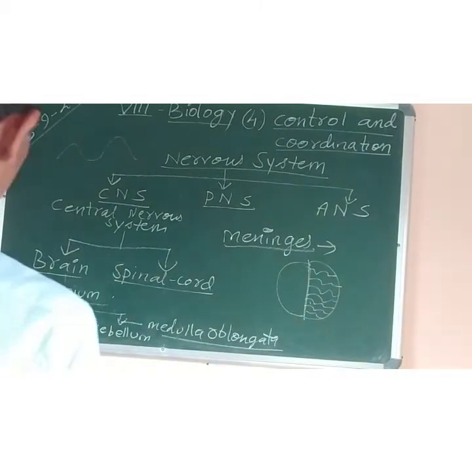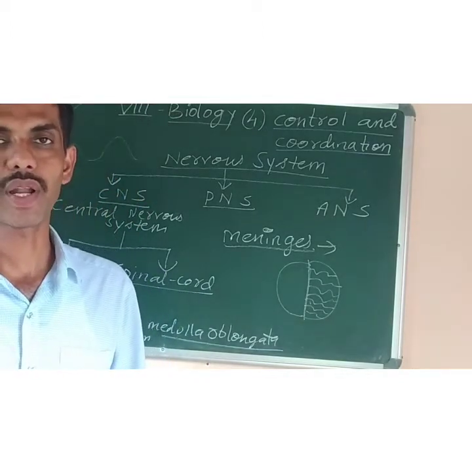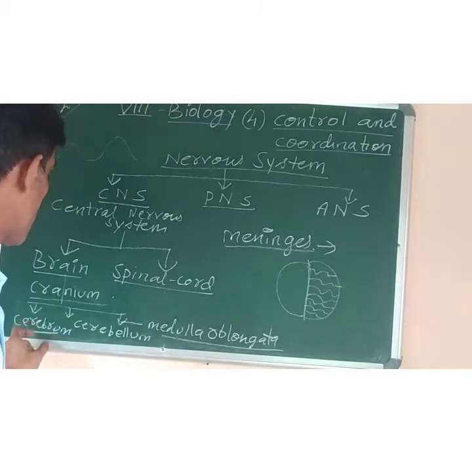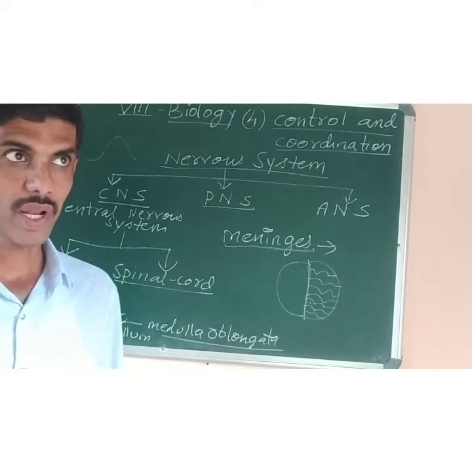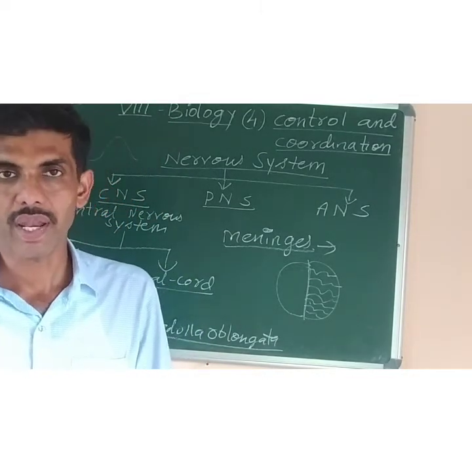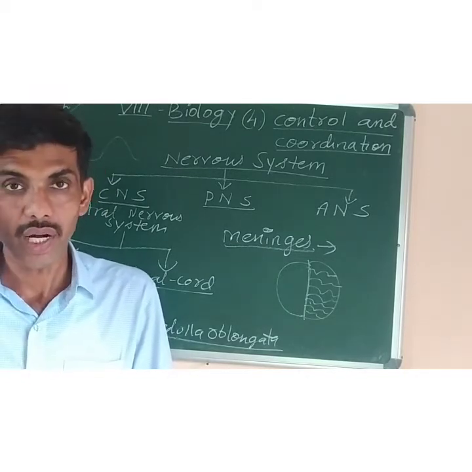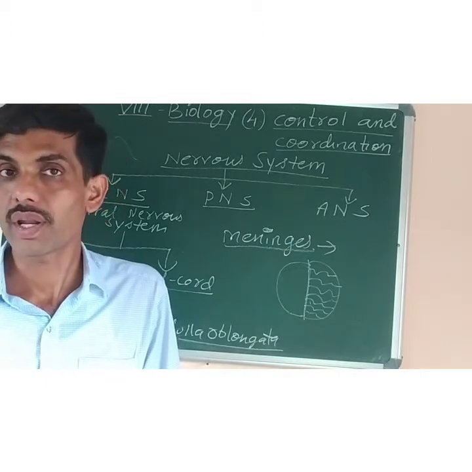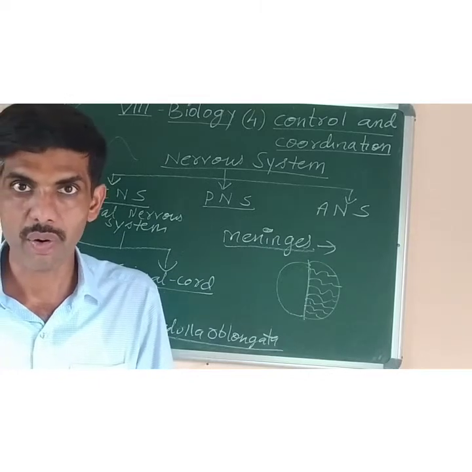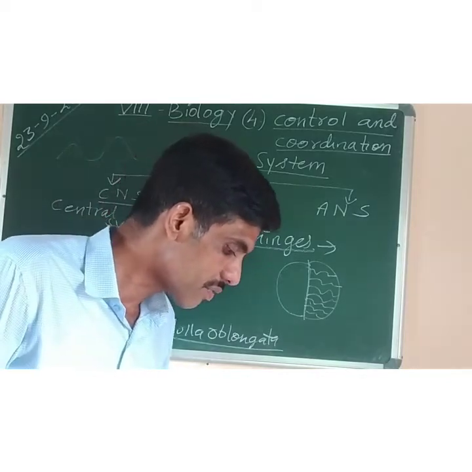So I was discussing the function of the cerebrum. The cerebrum controls all the voluntary actions of our body, like memory, reasoning, thinking, willpower, intelligence. All are controlled by the cerebrum. Voluntary actions are those actions which can be controlled by our brain. Those functions that are not under the control of our brain are called involuntary functions, like breathing and heartbeat, which we cannot control. Such actions are called involuntary actions.